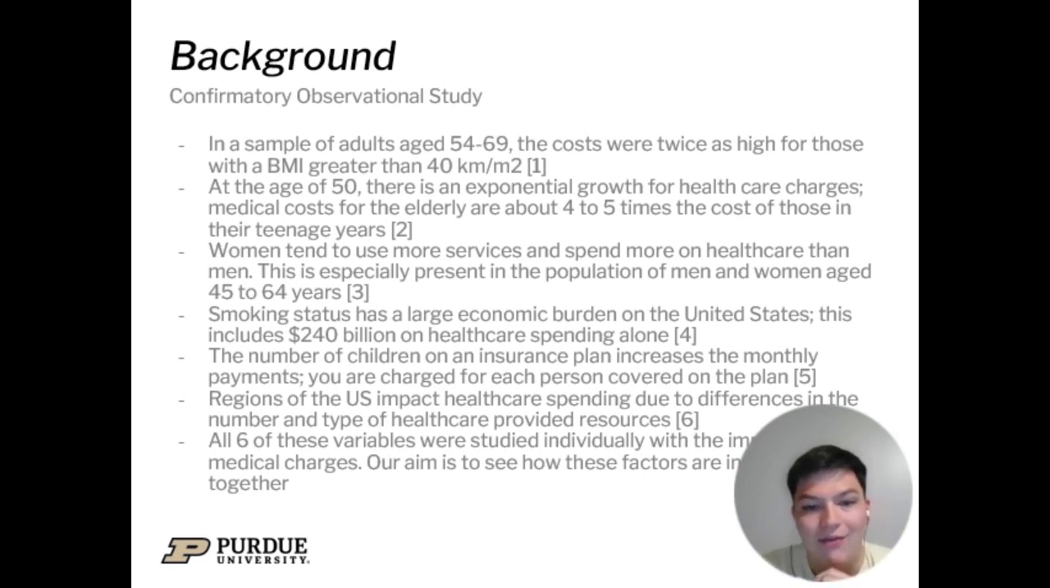Smoking status is known to have a large economic burden in the United States. This makes up about $240 billion on healthcare each year. It is known that the number of children on an insurance plan increases the monthly payments as they charge for the number of dependents. And it is known that regions have an impact on U.S. healthcare spending due to differences in the healthcare resources provided. One downside to all these studies, however, is that they study these variables independently. We are going to be looking at studying these variables and how they interact together.